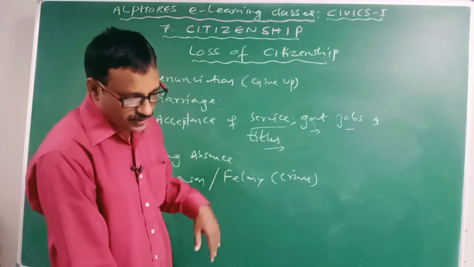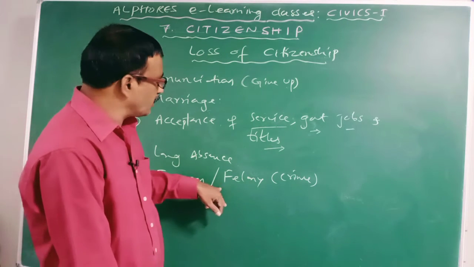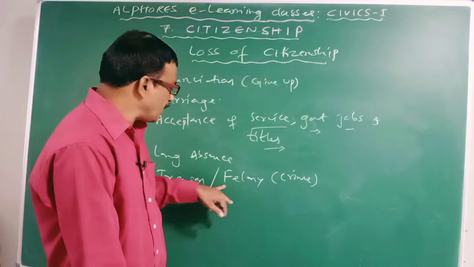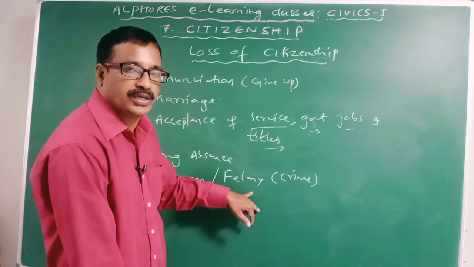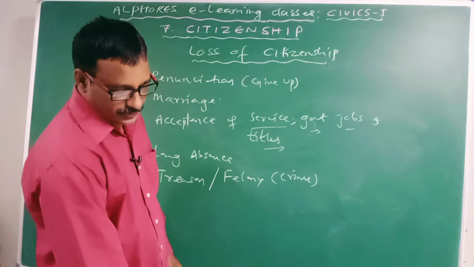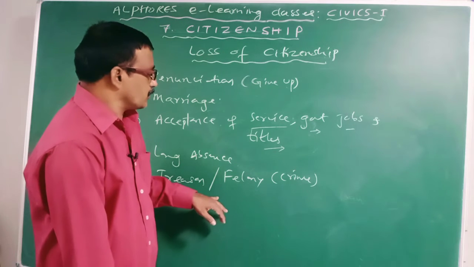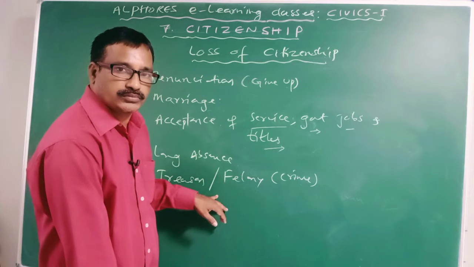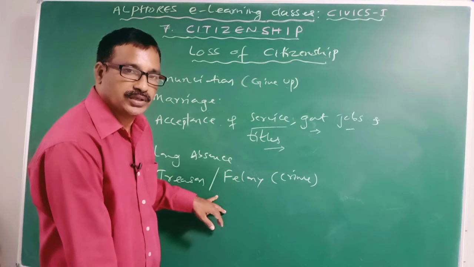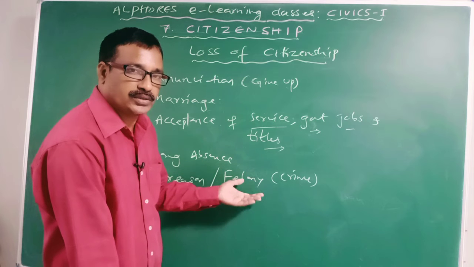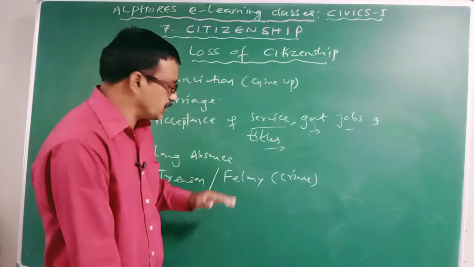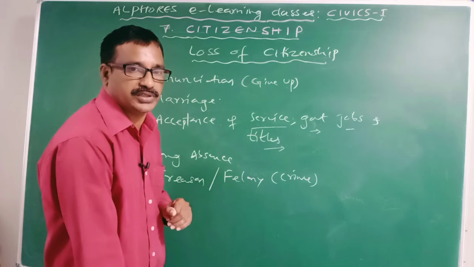Clear? In other words, if a person is involved in criminal activities, automatically he will lose his citizenship. Clear? Especially the persons who participate or extend assistance in anti-social, anti-state and anti-governmental activities may lose their citizenship.